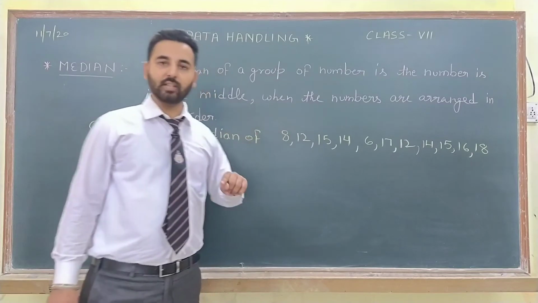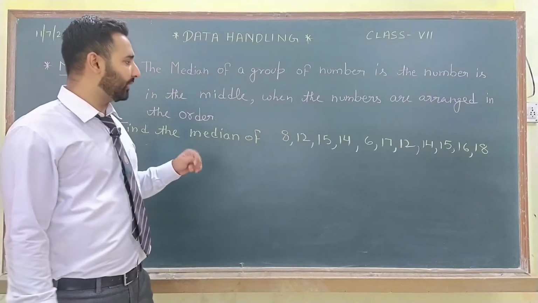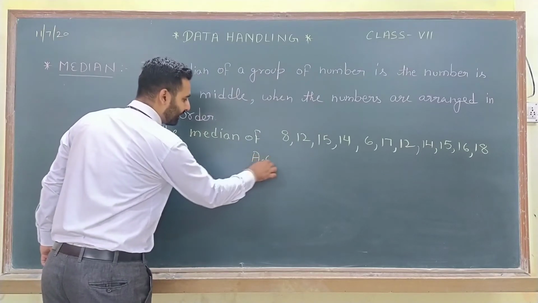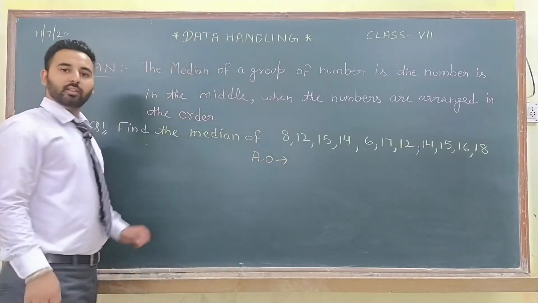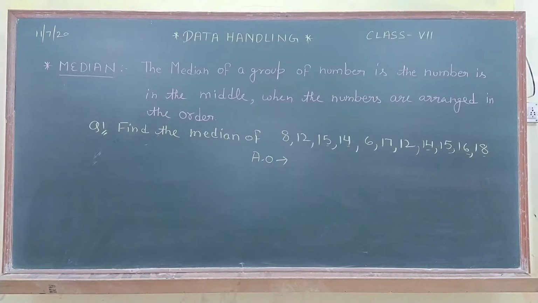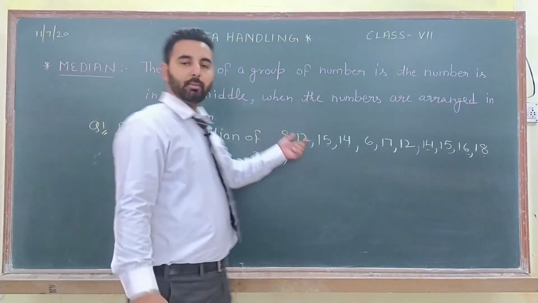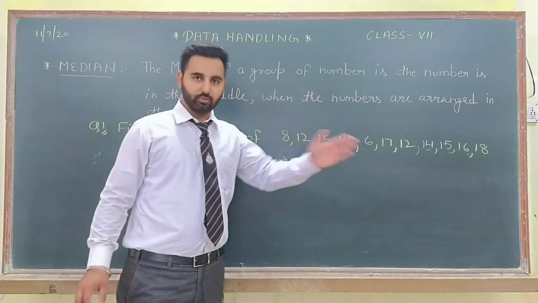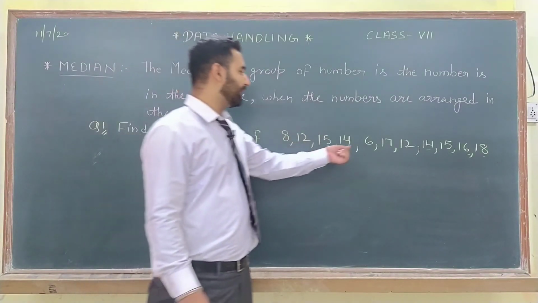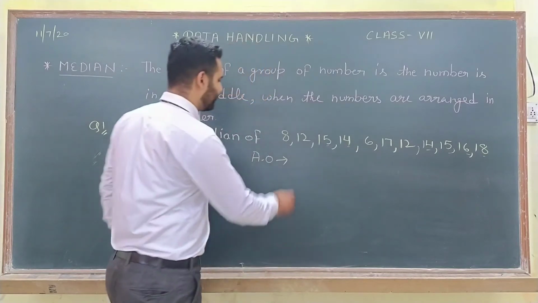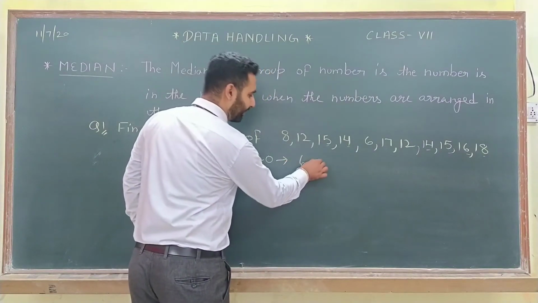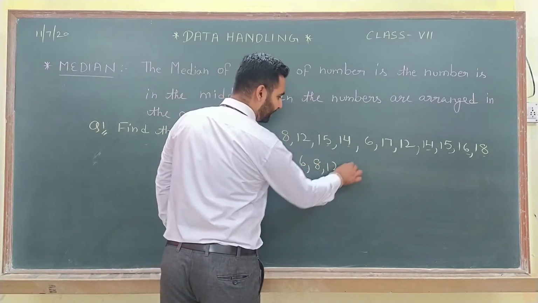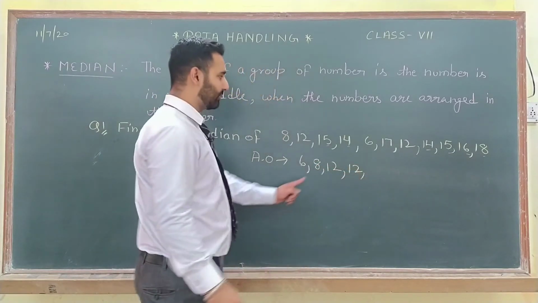Fine. So whenever I have to find the median, my first step is I will arrange the given numbers in ascending order. The ascending order means smallest to greatest. So the smallest number in these observations is 6. After that 8, then 12 is there. 12 is 2 times, so 2 times 12.